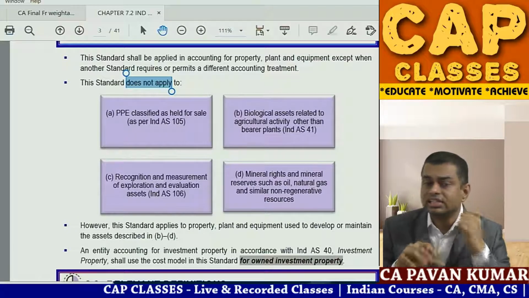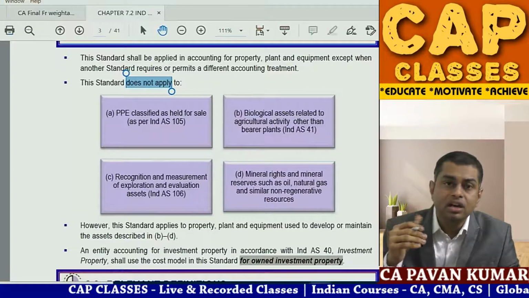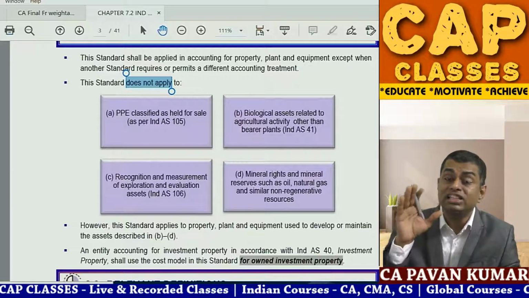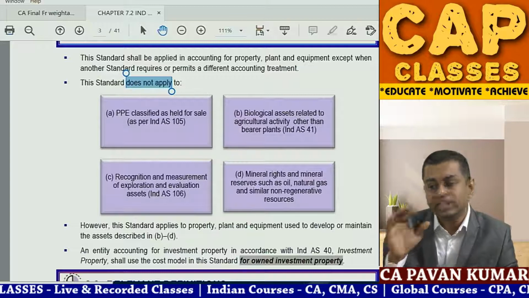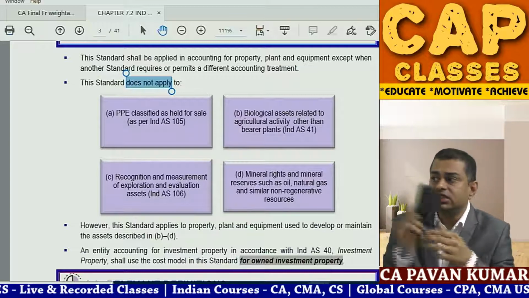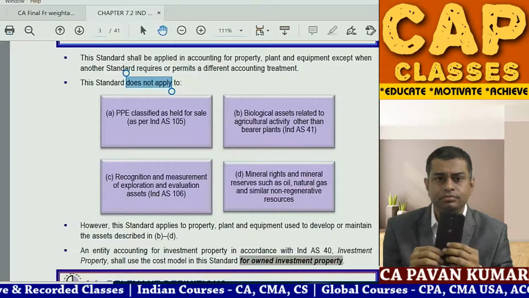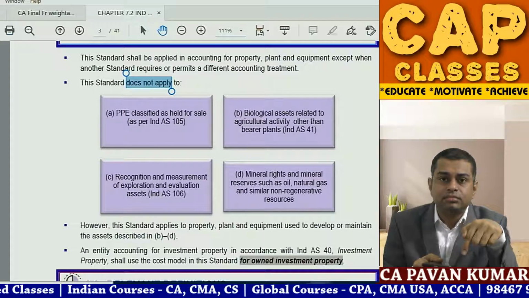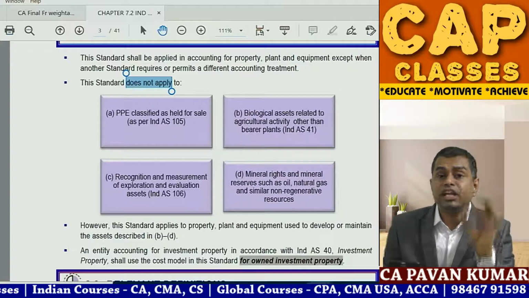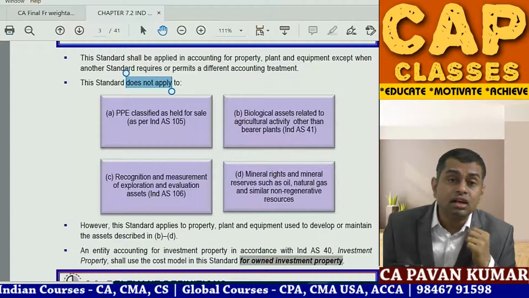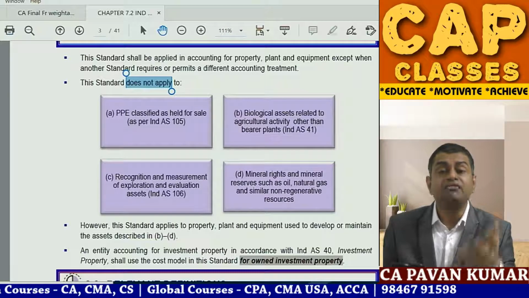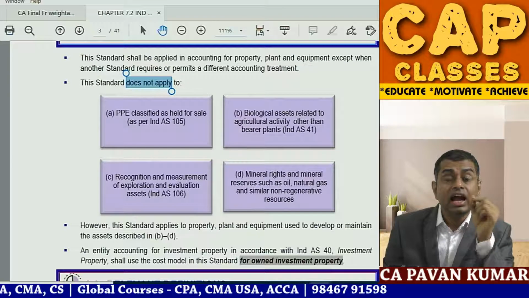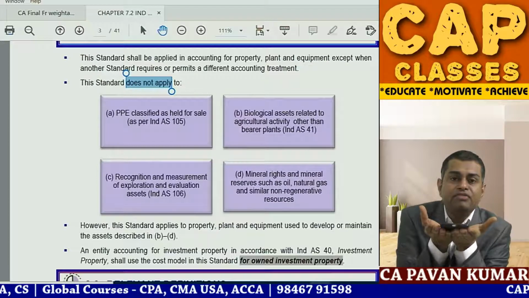One beautiful thing is, for assets held for sale, there is no specific accounting treatment in accounting standard 10. Accounting standard 10 was silent. Say for example, I have a machine, this is my machine, this is worth 1 crore, imagine. When I am continuing to use it, this accounting standard AS 10 applies. Why? Because as per the accounting standard, what is a property, plant and equipment? What is a fixed asset? A fixed asset is an asset which is held for use. Till I use this in my factory, this is a fixed asset.